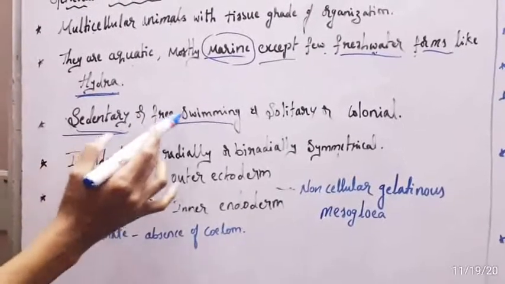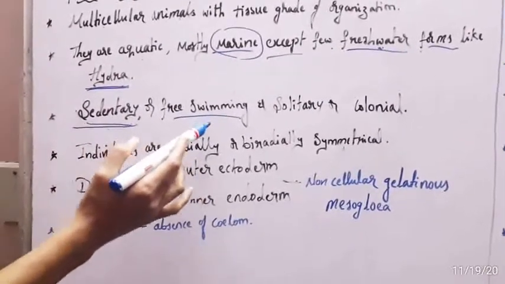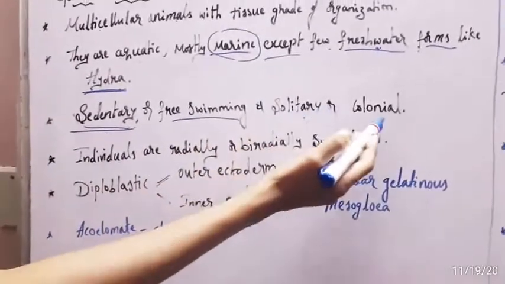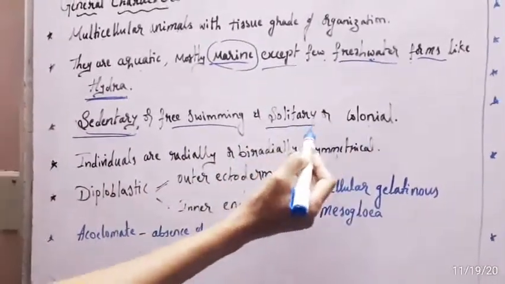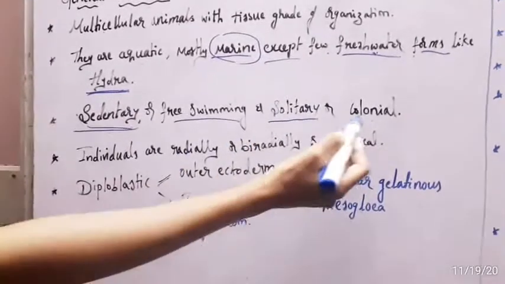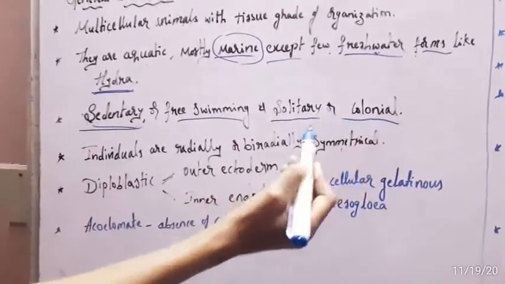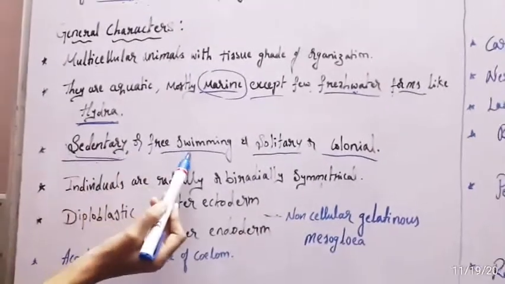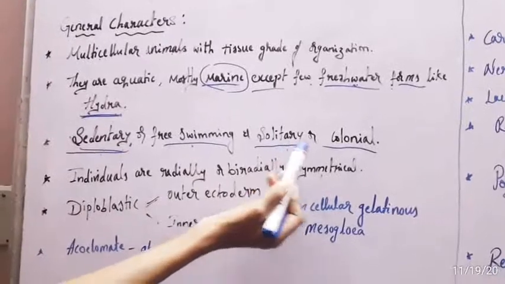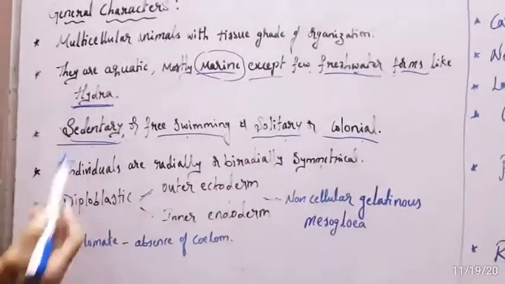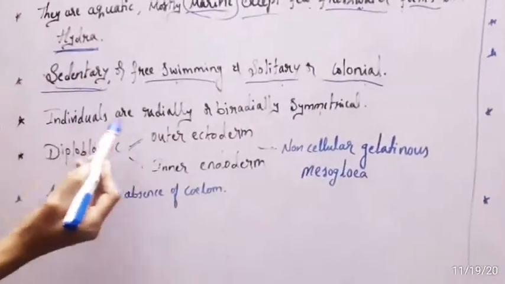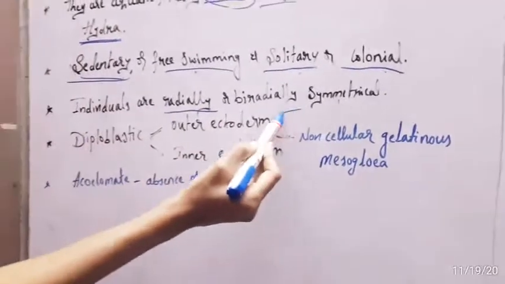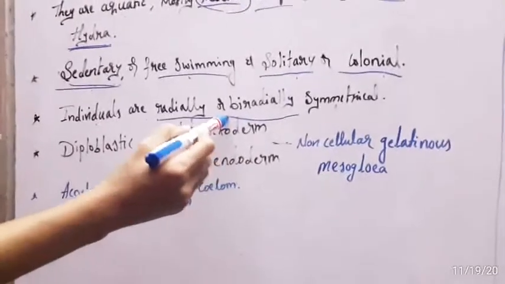Or some are free swimming, that means they can easily move in their habitat. And they are solitary or colonial. Solitary means they grow singly, and colonial means they grow in groups. These individuals show radial symmetry or biradial symmetry.